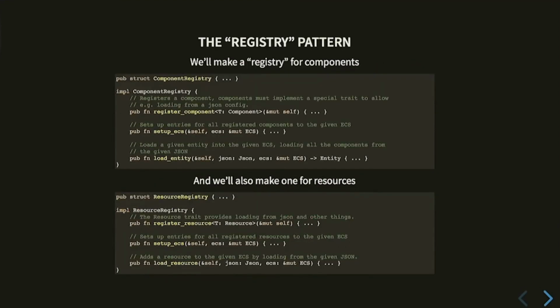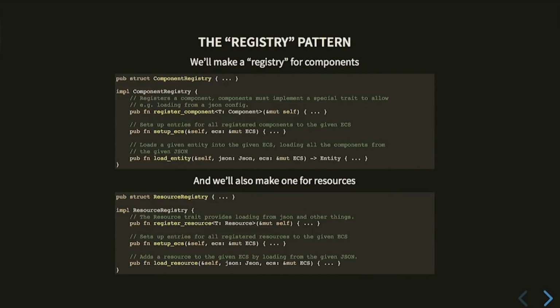You might balk at this sudden introduction of dynamic typing. And you would have a point, kind of. This is not vastly better than what came before until we add one more pattern. This is common outside of Rust, but I actually don't know what to call it inside Rust, so I'm just going to call it the registry pattern.